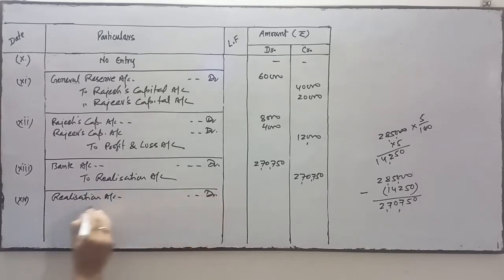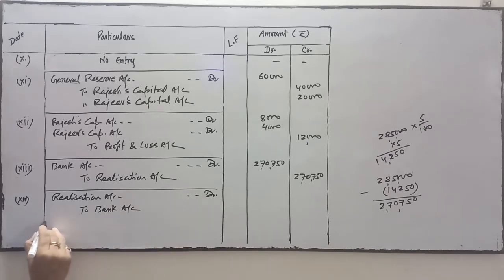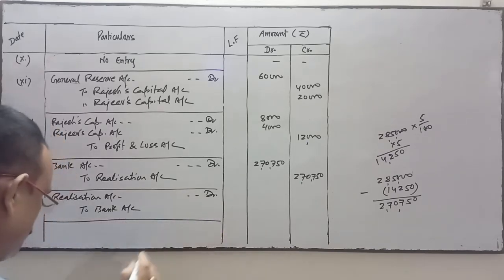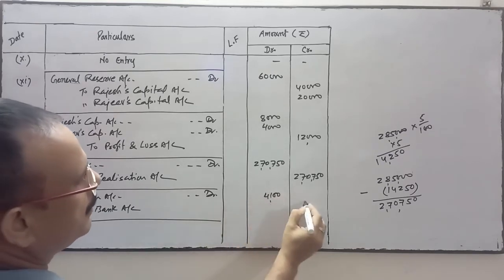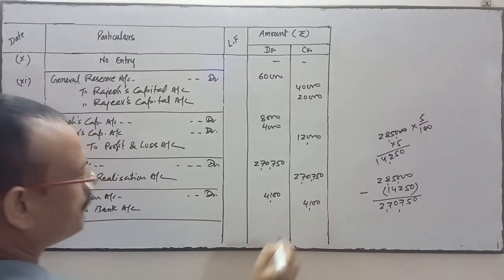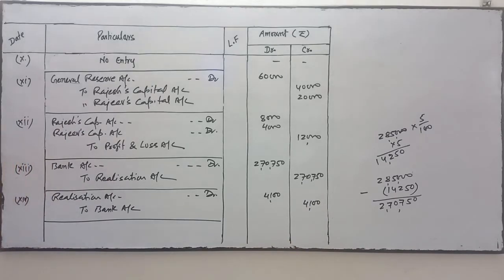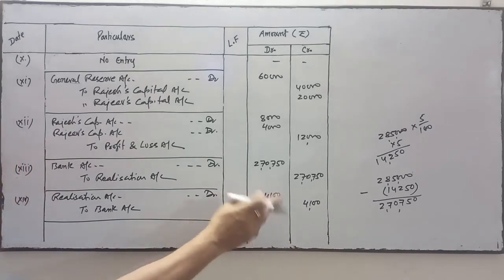Unrecorded liability or any contingent liability, when we pay it, realization account debit to bank account. If the partner has taken it, then partner's capital account. So realization account debit to bank account, we have paid 4,100. However, the liability was 5,000, but it is paid 4,100. So we'll do the entry with the